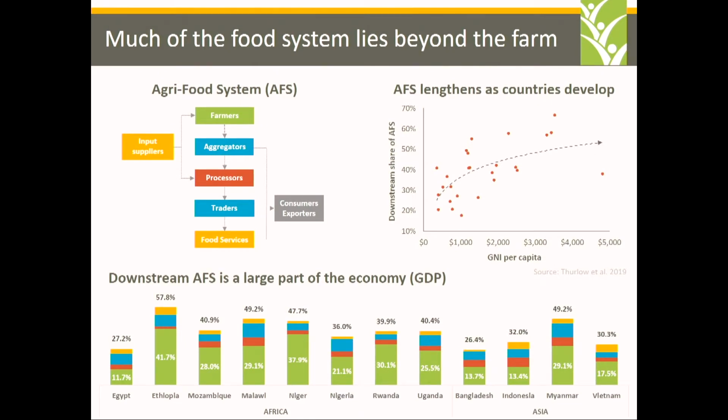So in the top right, we're looking at what the share of those downstream sectors is in the agri-food system in these countries. And you can see that it grows. It becomes more important as countries develop.